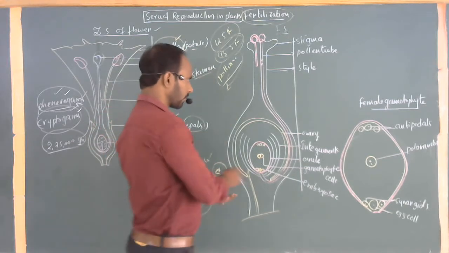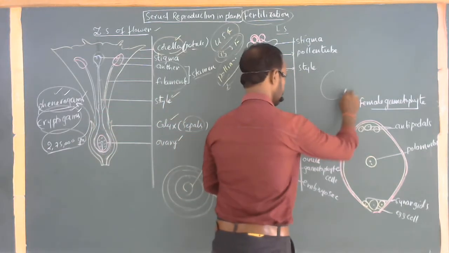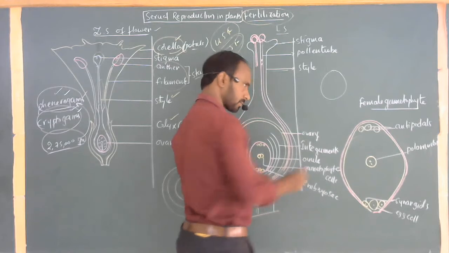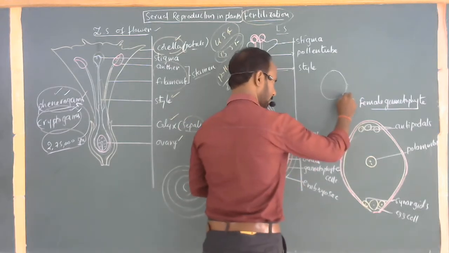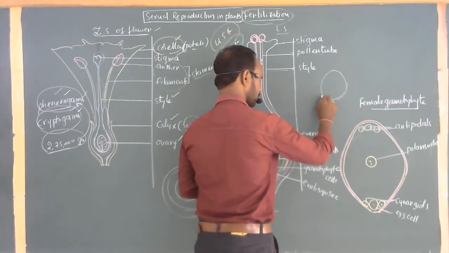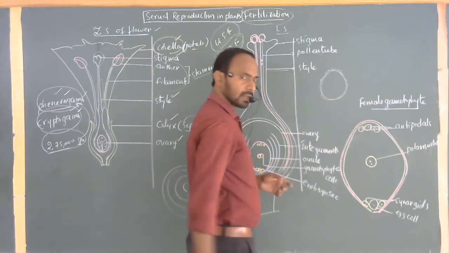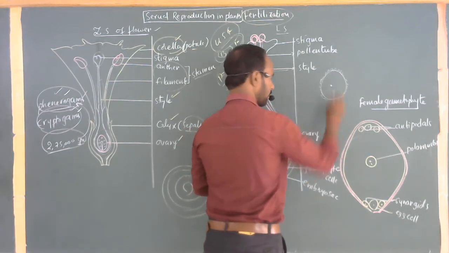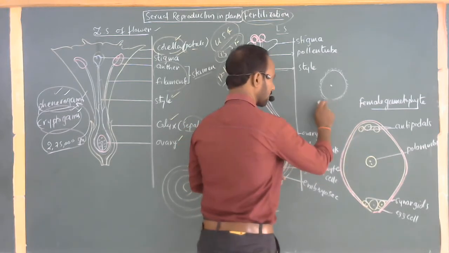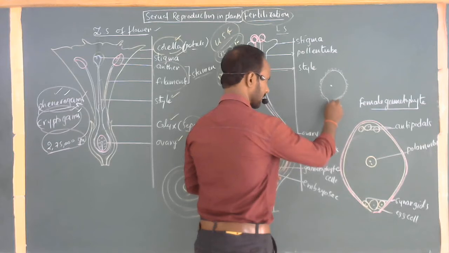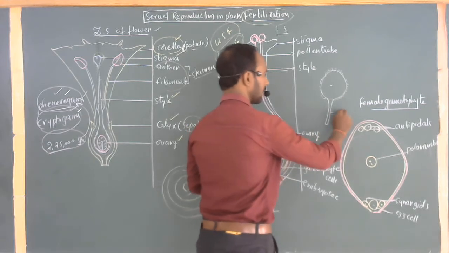Before going to this, a small point. For example, this is the pollen grain. The pollen grain has a complete strong covering coat, so it cannot be damaged by any climatic factors. One nucleus is present. When it would like to germinate, a small tube germinates, commonly called a pollen tube.